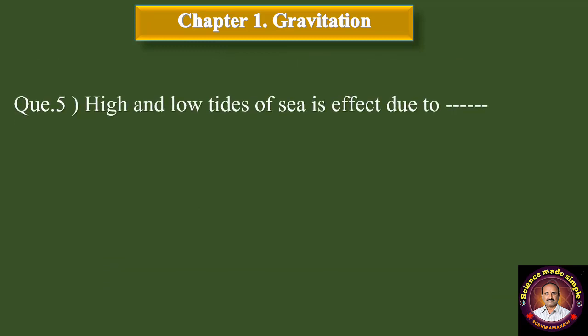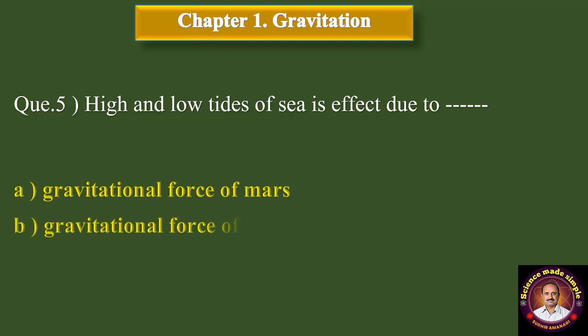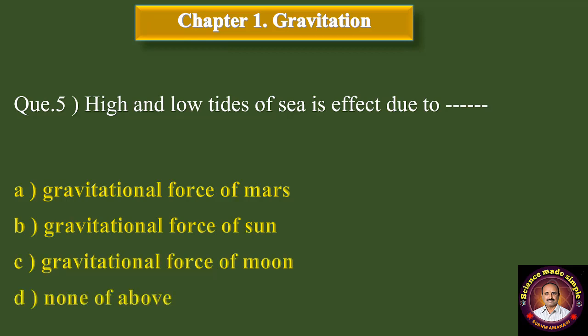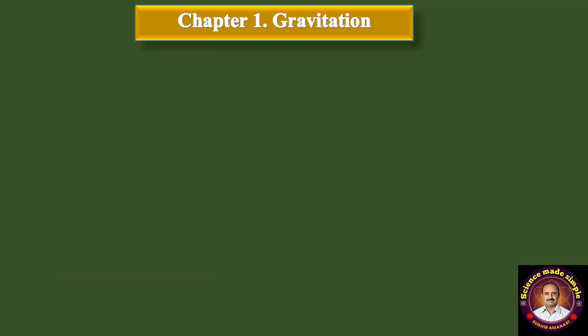Question number 5. High and low tides of sea is effect due to dash dash. A, gravitational force of Mars. B, gravitational force of Sun. C, gravitational force of Moon. And D, none of above. Answer is option C, gravitational force of Moon.